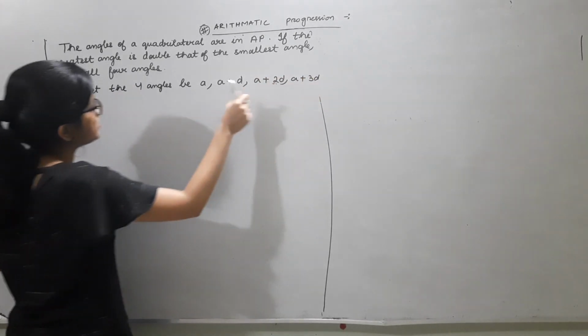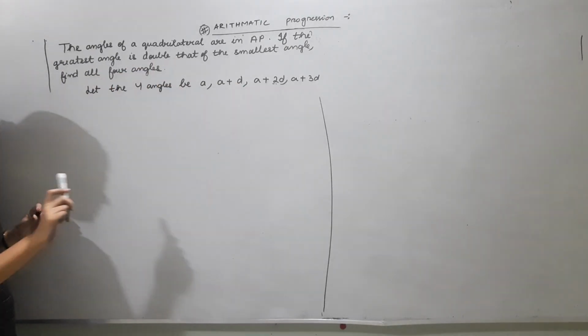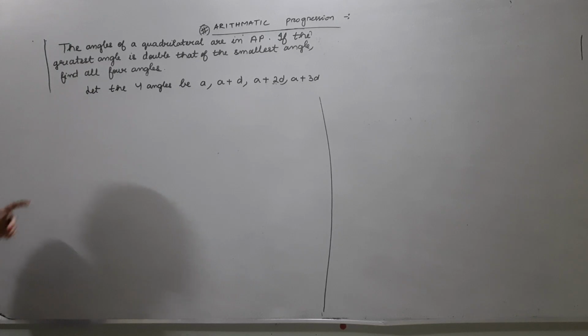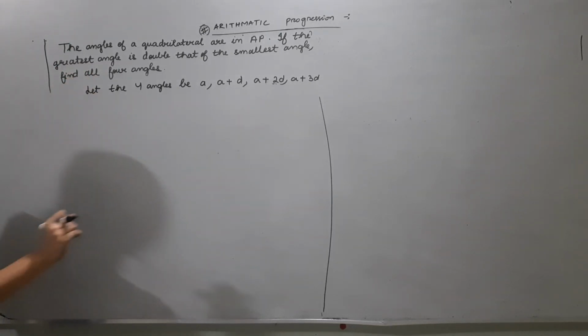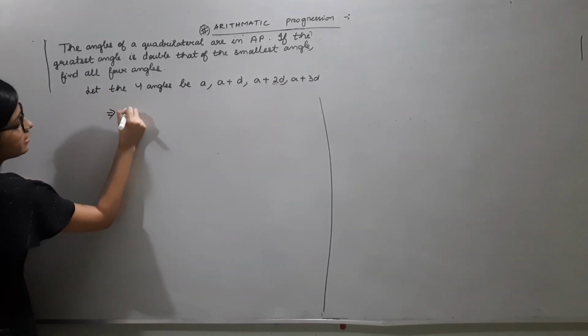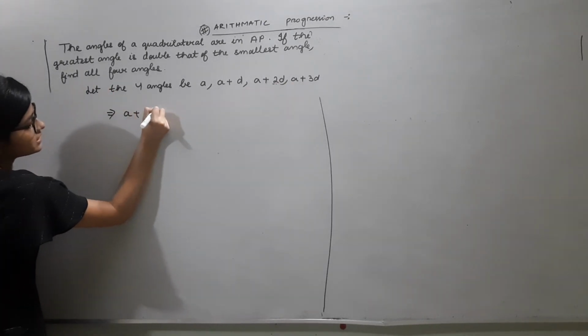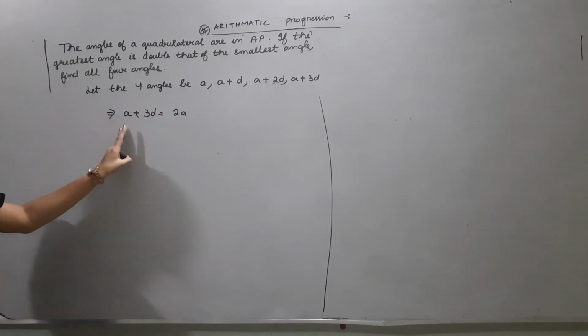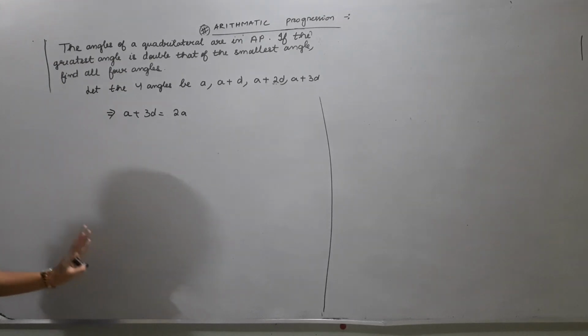We are taking such because it is said that the angles are in AP. It is given to us that the greatest angle is double that of the smallest angle. If we consider the greatest angle as A plus 3D, then A plus 3D is equal to 2A, since the smallest is A and the greatest angle is double the smallest angle.